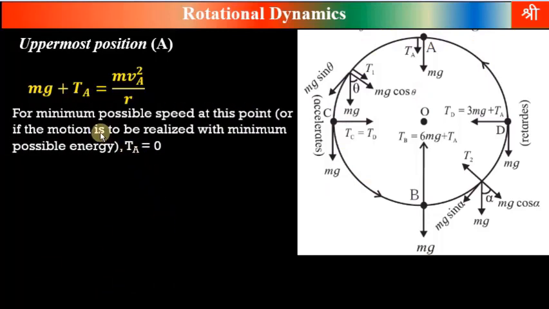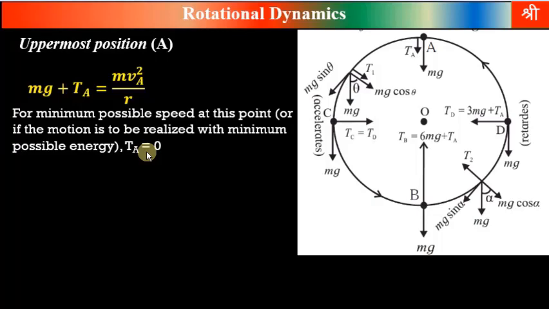Now, for minimum speed at this point, if the motion is to be realized with minimum possible energy, tension should be zero. Actually, tension in the string should be equal to or greater than zero. Only in that case will this body perform the circular motion. Tension equal to zero or greater than zero means the string remains taut. If tension becomes less than zero, negative tension means the string becomes slack, and in that case the body will not be able to perform circular motion. If speed increases, tension in the string also increases.